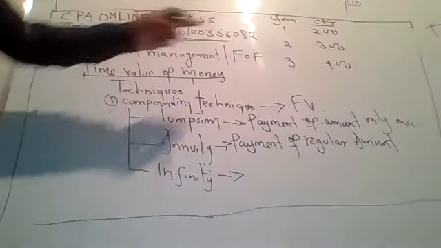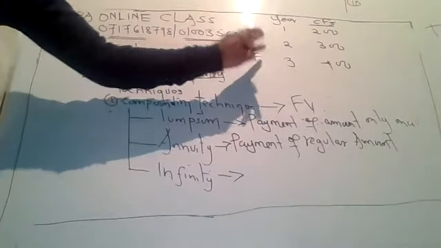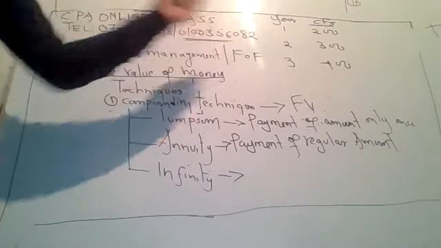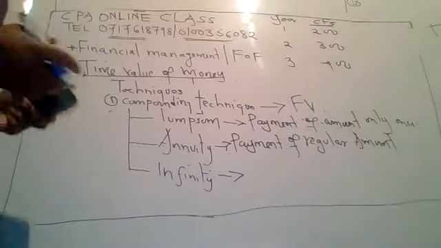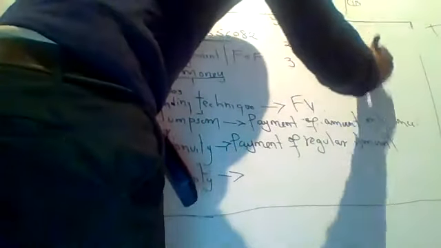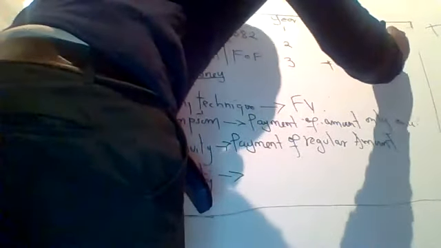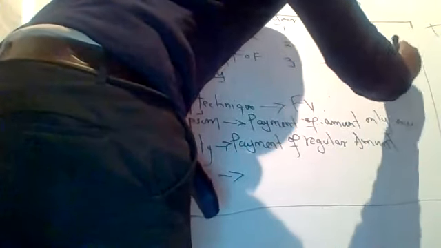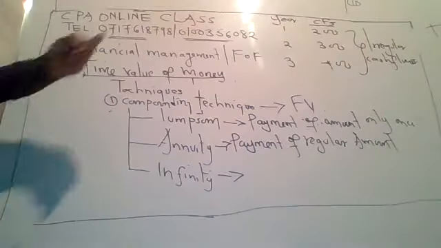Once you have been given it in this form, you have to understand which kind of cash flow this is. This one is what we call irregular cash flows, and it is a lump sum.